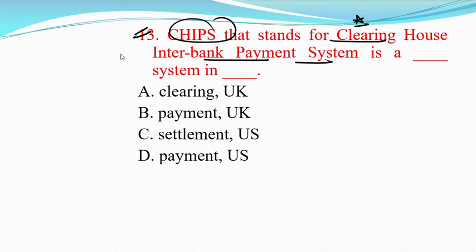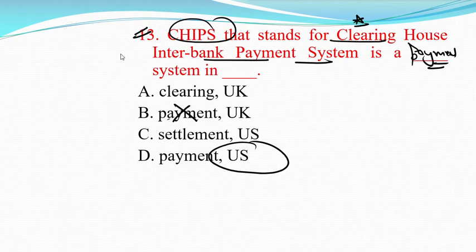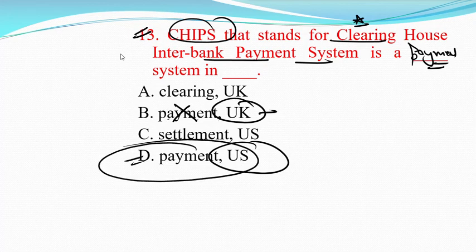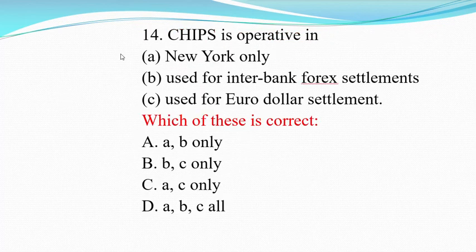It is a payment system, and it is used in which country? Basically it is used in the USA. It is a payment system. So option number B is not the answer, because here they wrote the UK. So option number D is the correct answer. It is a payment system used in the US. All these details we have already discussed in our session. Now move to question number 14.